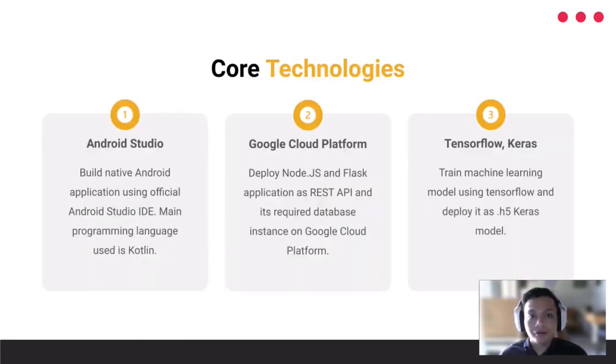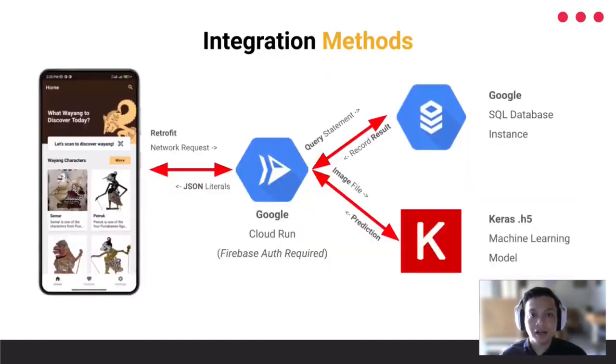Our core technologies are: we use Android Studio IDE to develop the app, a REST API and database on GCP as a service, and an ML model based on TensorFlow and Keras. There is a simple graph on how we integrate the three learning paths. Basically, our app will send a network request to the cloud service. The cloud service will authenticate the token and choose a backend app depending on the request. After that, the service will return JSON as a response to the app request.